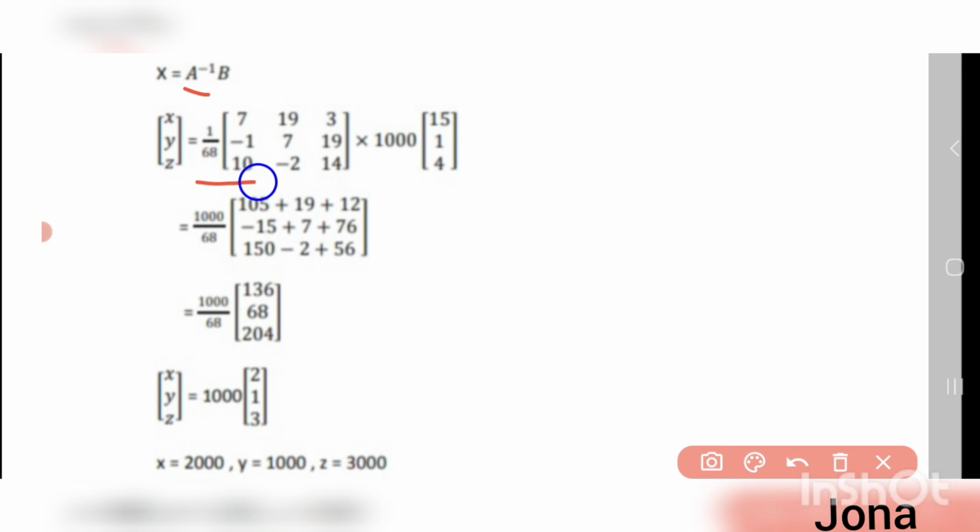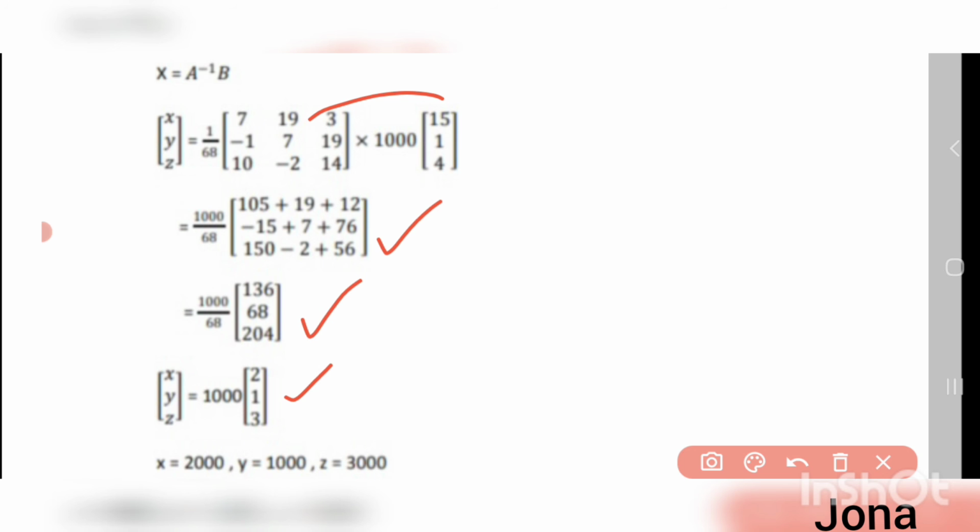So it's nothing but A inverse value is 1 by 68 into this matrix, into B, which is 1000 times, we can take 1000 as a common factor, so 1000 into 15, 1, 4. And then we can multiply this 1000 and 1 by 68 here. So we can have it like this, and then multiply both the matrices, so that we get the simplification of this matrix as 136, 68 and 204. And then if you divide this by 68, we have 2, 1, 3.